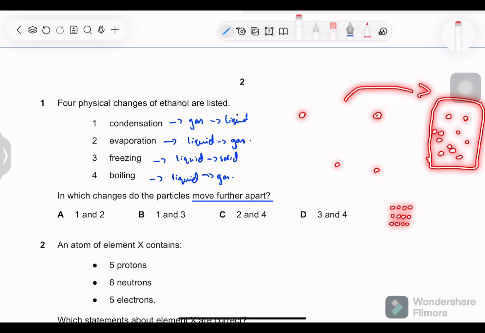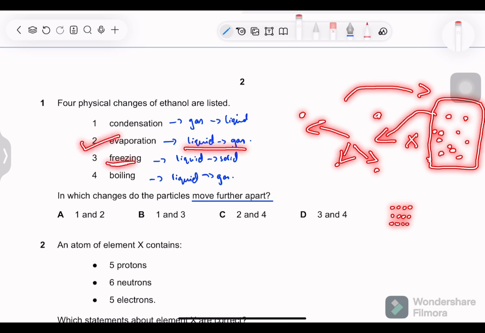So when ethanol condenses, it turns liquid. So the particles are in fact coming closer. So condensation is not right. Next is liquid to gas. So in liquid to gas, obviously the particles are moving further apart because in gases they are the furthest apart. So yes, second is correct.